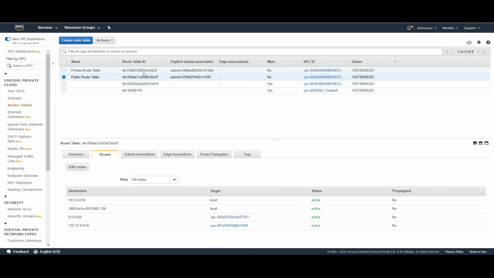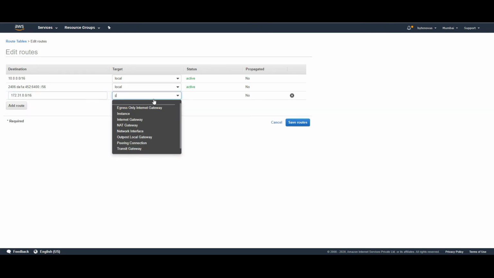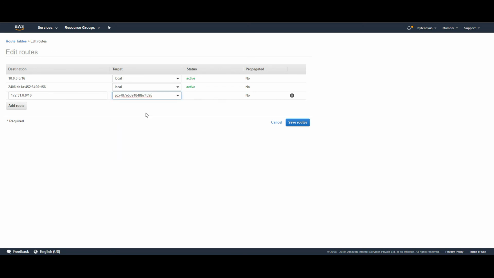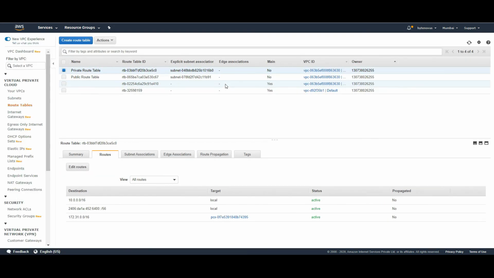Similarly, let me go to my private route table, click on edit routes, add a route here as well, and click on target, peering connection, select the 395 peering and click on save routes. So this is how you open a VPC peering connection between two different VPCs.